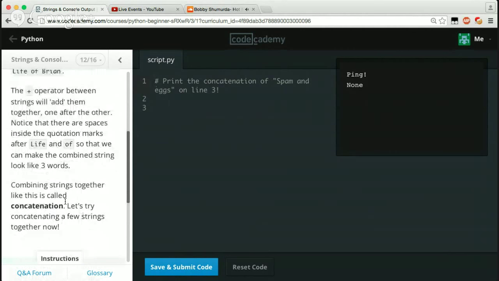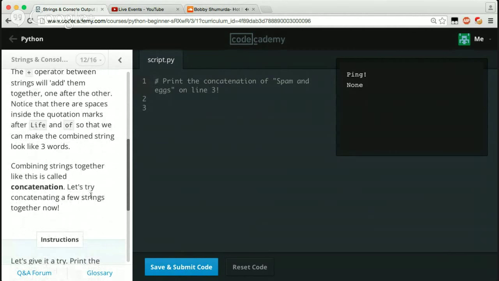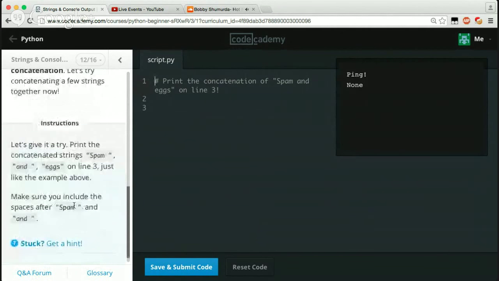Combining strings together is called concatenation. Let's try concatenating a few strings together. So let's give it a try. Print the concatenated strings spam and eggs on line 3, just like the example above.